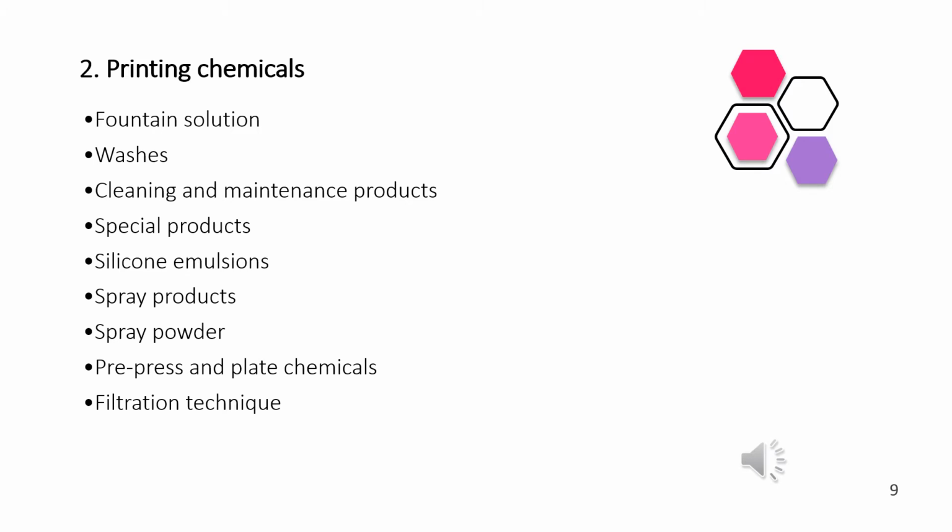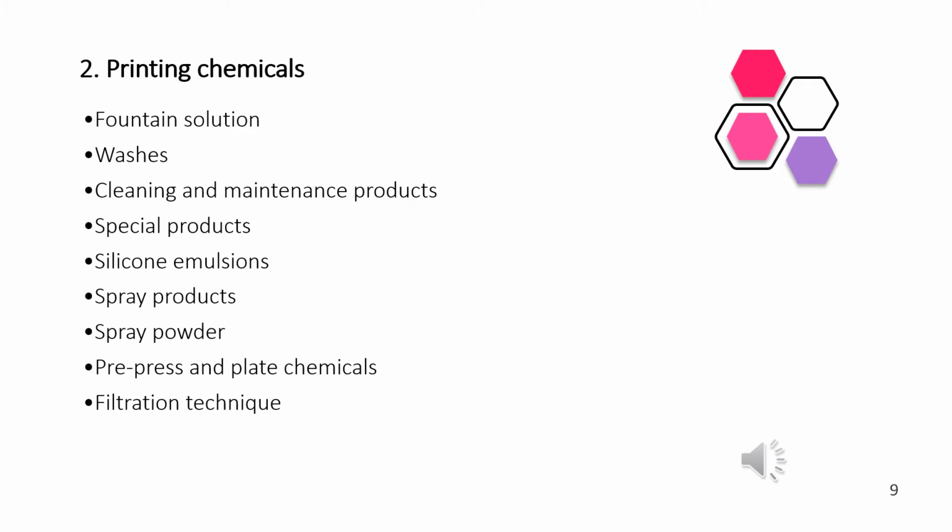They are used as fountain solution, washes, cleaning and maintenance products, special products, silicone emulsions, spray products, spray powder, prepress and plate chemicals, filtration techniques.